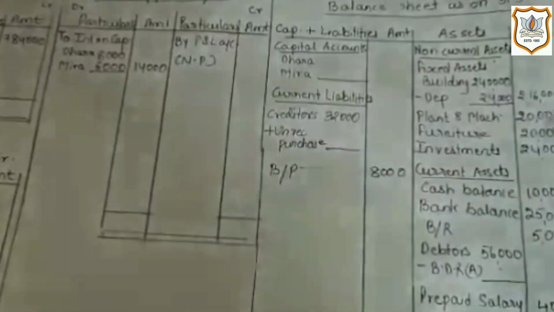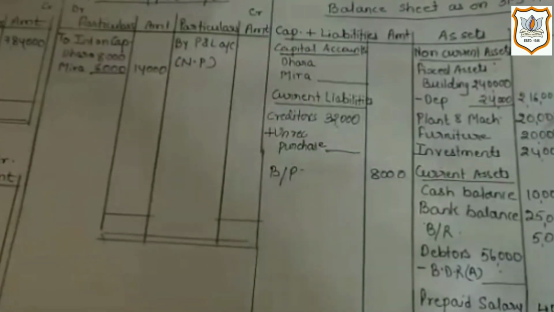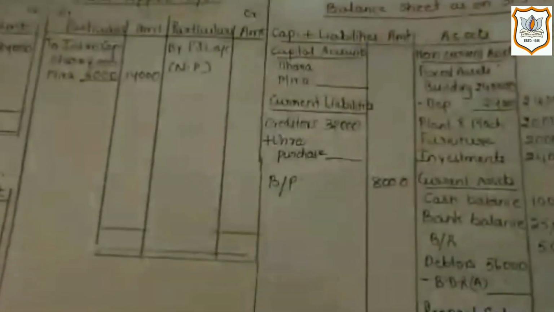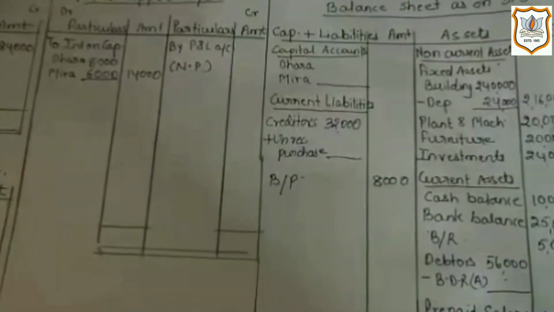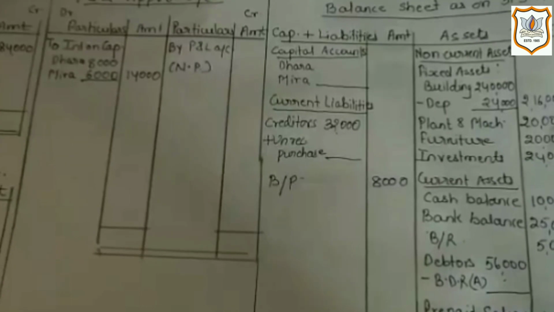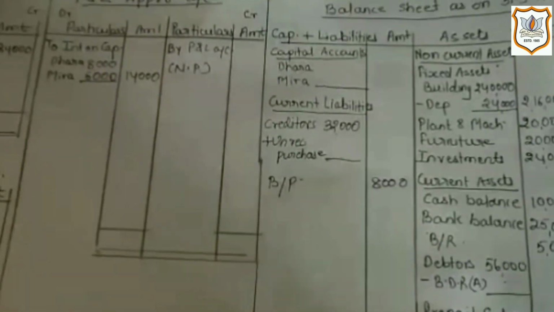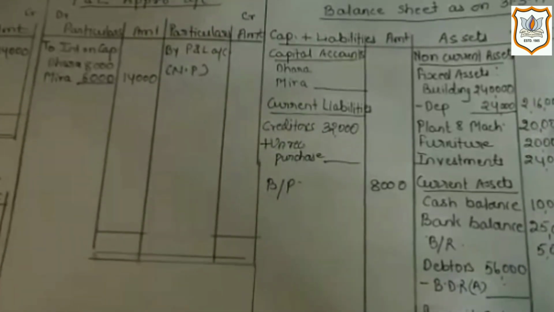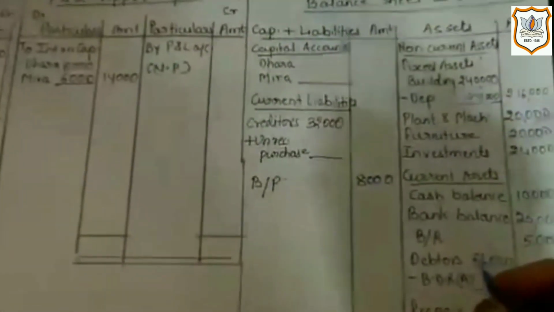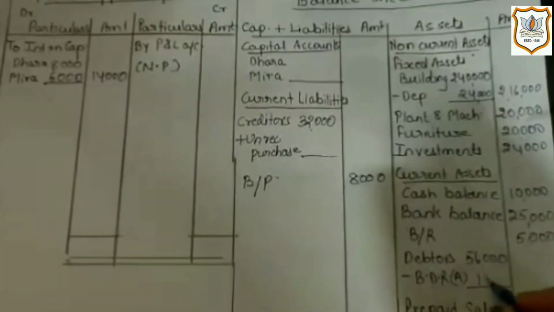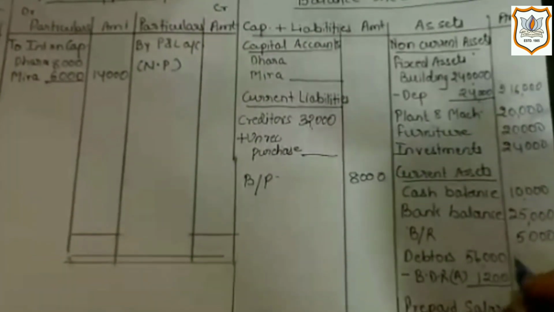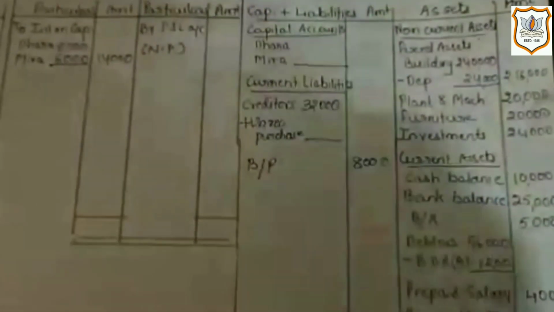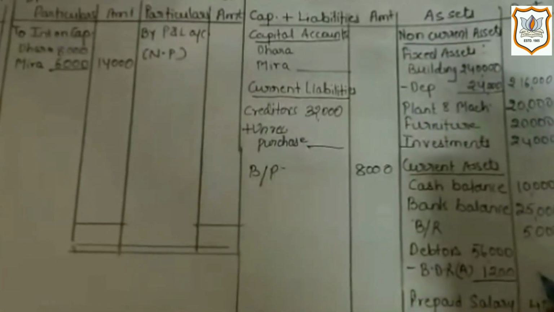Now fifth adjustment is bad debt reserve of rupees 1,200 is to be maintained. That means out of debtors, firm has doubt that it will not be able to receive rupees 1,200. That's why firm is creating provision for it, which will reduce the debtors. That's why they will deduct rupees 1,200 as bad debt reserve from debtors. By subtracting it, we will get